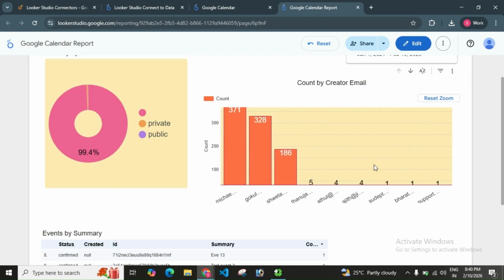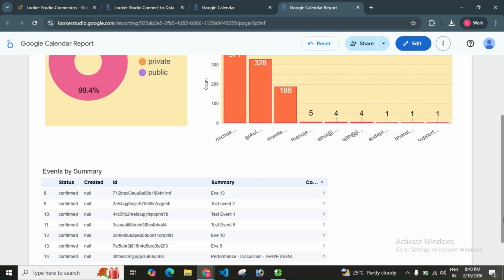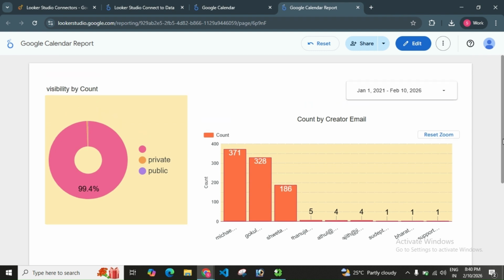That's it. With Jivrus Looker Studio connectors, such as the Google Calendar connector, you can connect your Google Calendar data and bring everything together in one place. You can also use multiple Jivrus connectors to connect different applications and combine data within the same report.